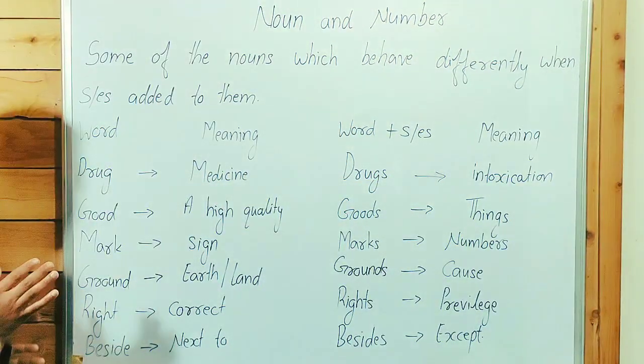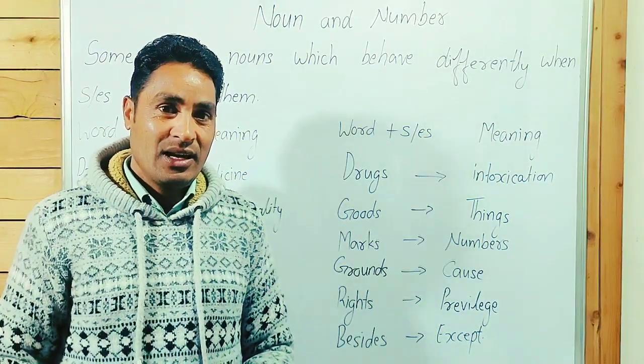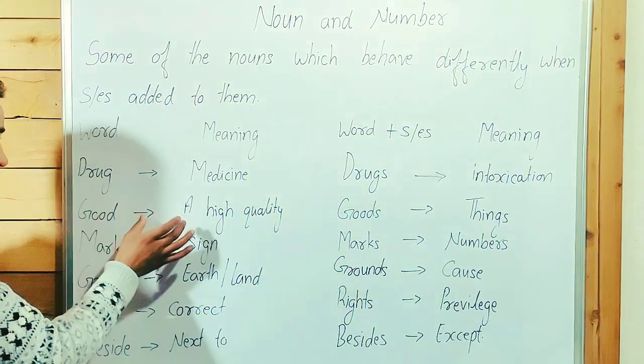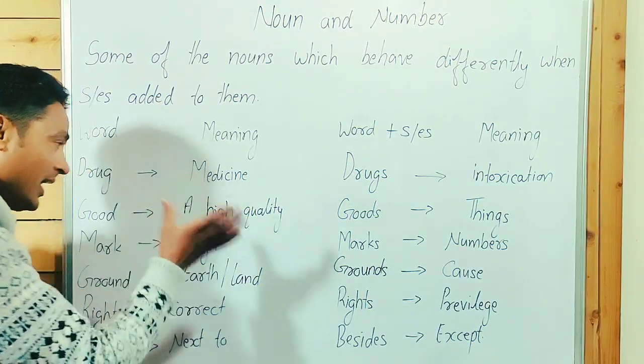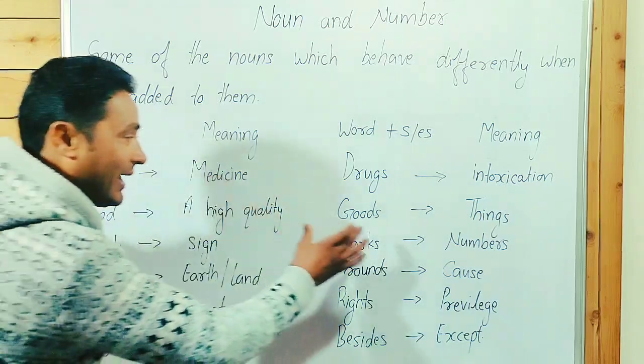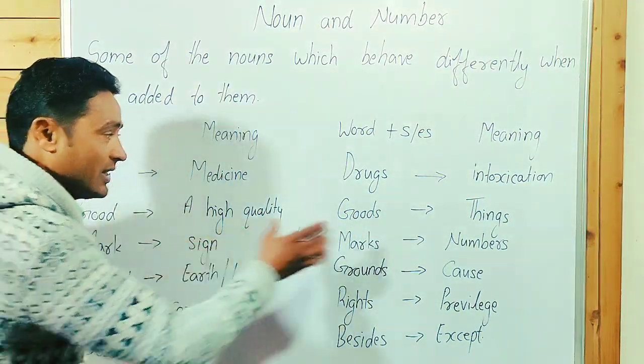When we talk about good, you know very well it's an adjective. Good means higher quality. When we add s at the end, goods has a different meaning.